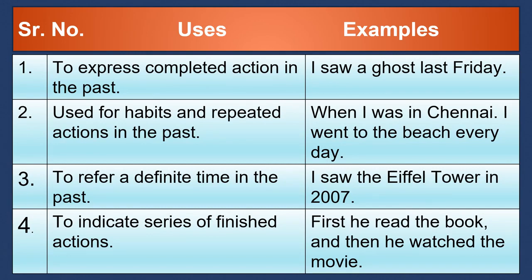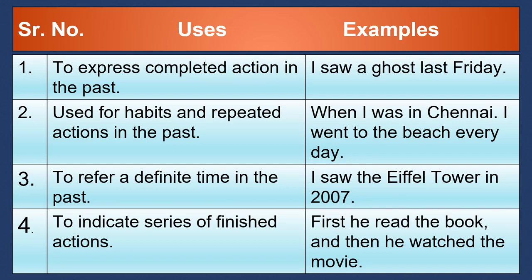Now let's have a look at uses of simple past tense. The first use is to express completed action in the past. For example, I saw a ghost last Friday. The second use is it is used for habits and repeated actions in the past. For example, when I was in Chennai, I went to the beach every day.